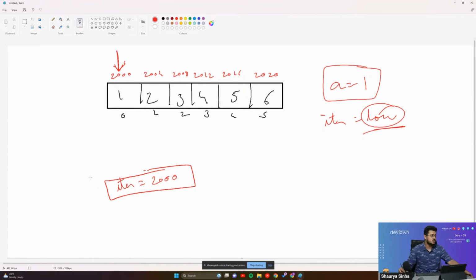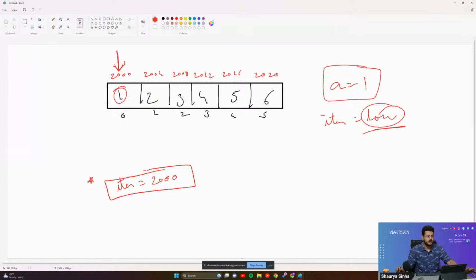The pointers also have the same data type as the value that they are pointing to. For example, right over here, we are pointing to a value that is 1, so the data type of this pointer will also be integer. Are you guys able to understand this concept of pointers? Please let me know.